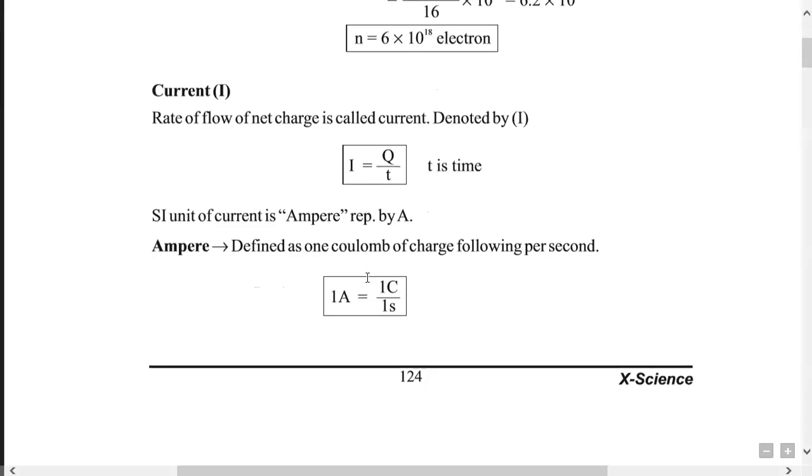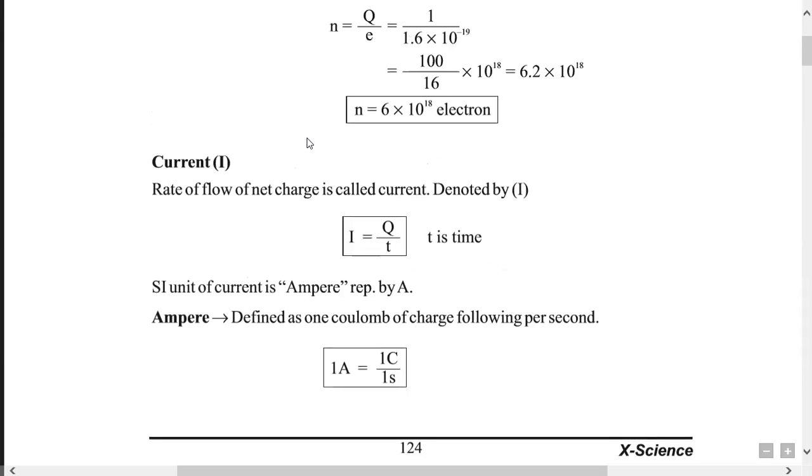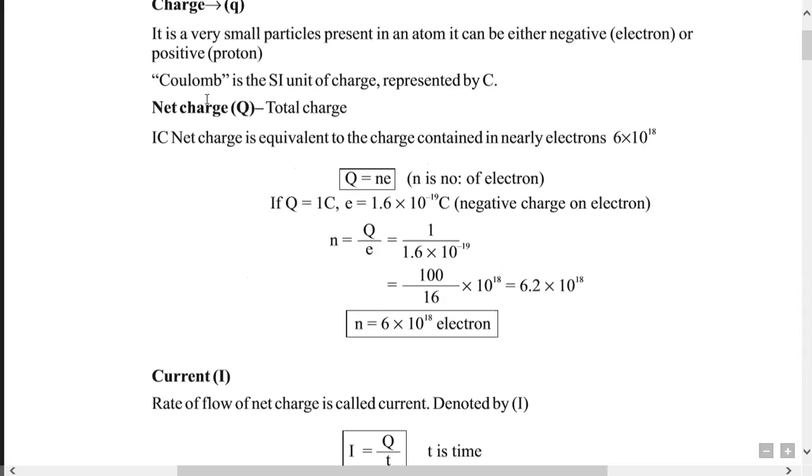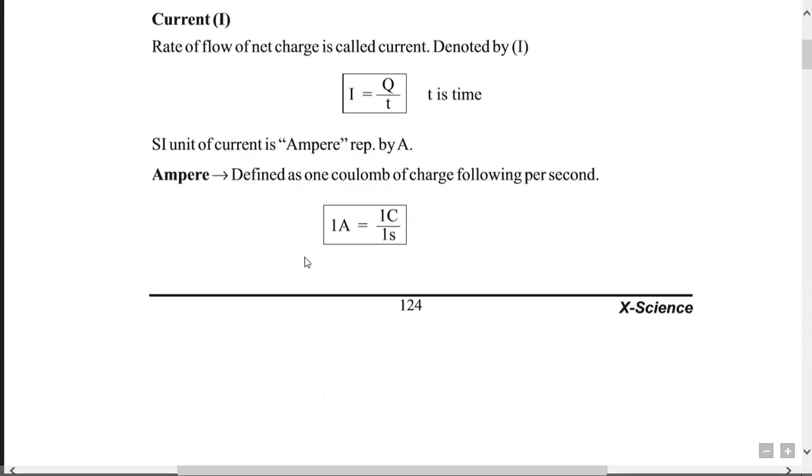Next one is the ampere. What is an ampere? It is defined as 1 coulomb of charge flowing per second. So 1 ampere can be defined whenever 1 coulomb of net charge flows, and the charge unit is coulomb. Whenever 1 coulomb of charge is flowing through a particular conductor in 1 second, that would be known as 1 ampere.